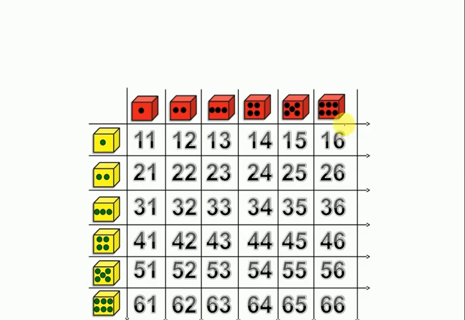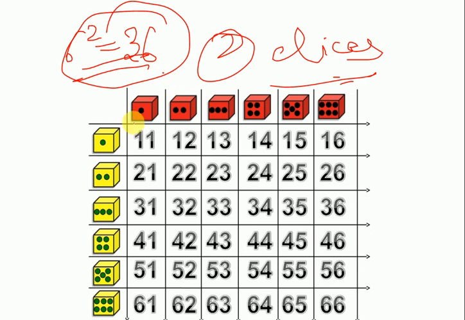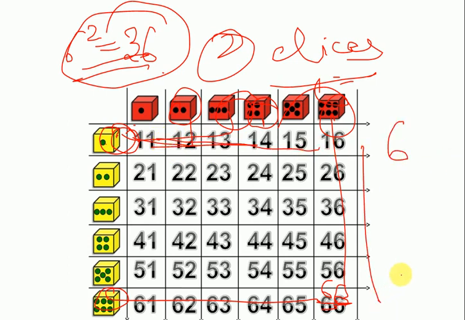Next, if I am having 2 dice, what will happen then? I will write 6 raised to power 2, that is 36. So I will have a total of 36 outcomes. Here it is 1 1, then 1 2, then 1 3, and so on, until I get 6 6. You can see the total outcomes: in a row there are 6, in a column there are 6, so we multiply and get 36 outcomes.